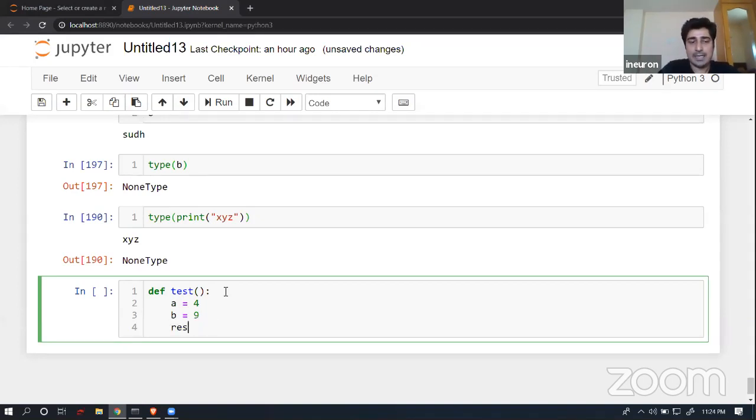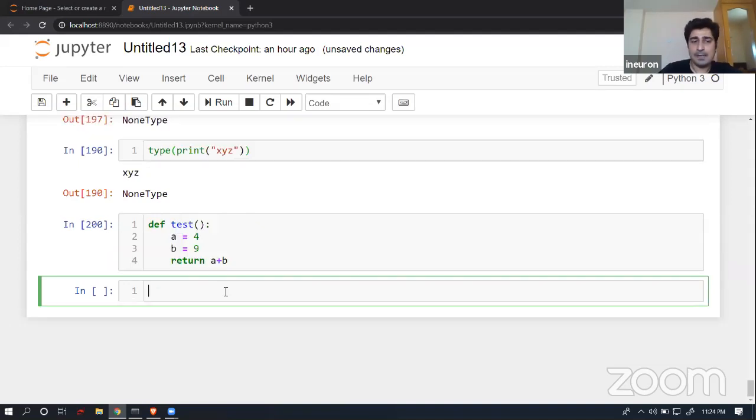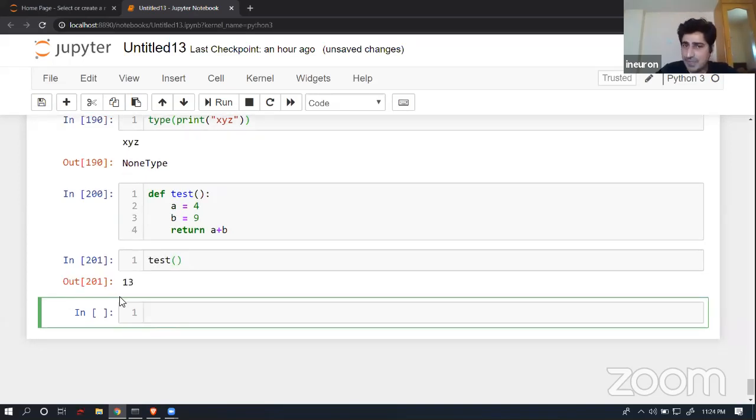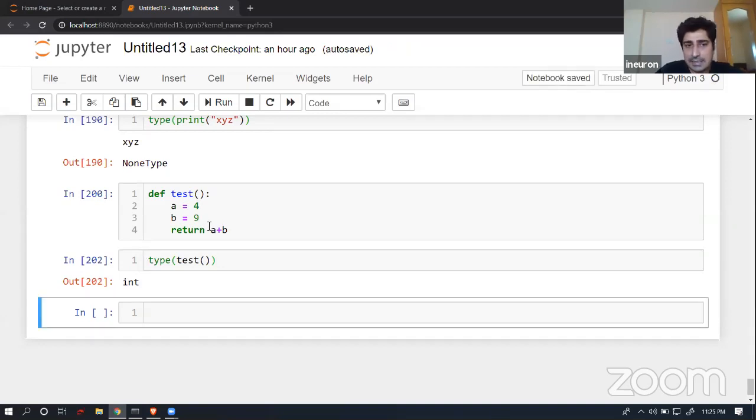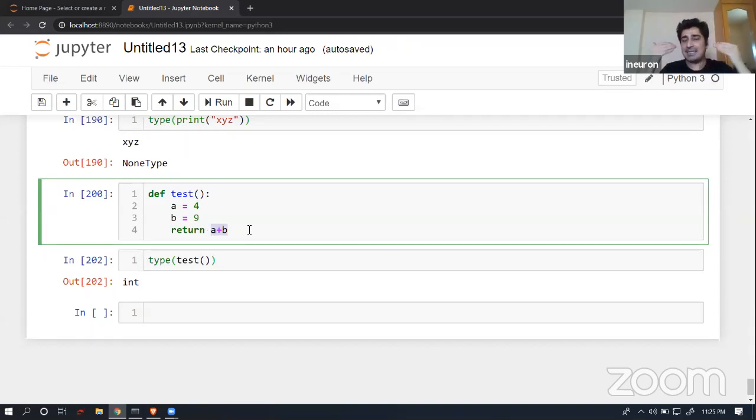I can write return, what? Return a plus b. So return a plus b over here. Now it's completely fine. If I call the test function, I'm able to get 13 over here. Now if I check the type, it is going to give me integer, because return always returns its data type. Whatever data type you have, it is going to just return it.